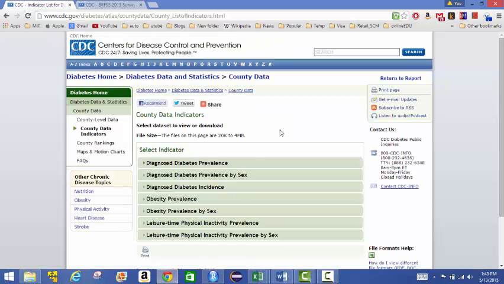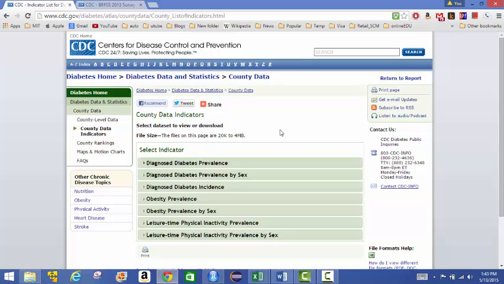This study is about finding the correlation between variables such as physical inactivity, obesity, consumption of fruits and vegetables, etc., with diabetes. And so that's what we'll be looking at shortly.